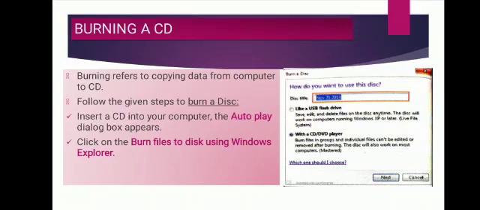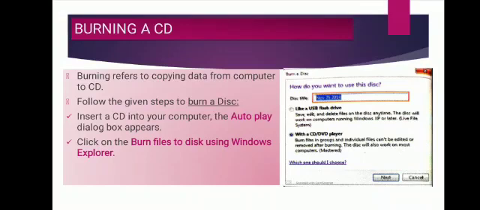So for this, see steps I had given here how to burn a disk or CD. First insert the CD in your computer, the autoplay dialog box will appear. Now click on the burn files to disk using Windows Explorer option. Then the burn a disk dialog box will appear as given in the figure. Now mention the CD name in the disk title.